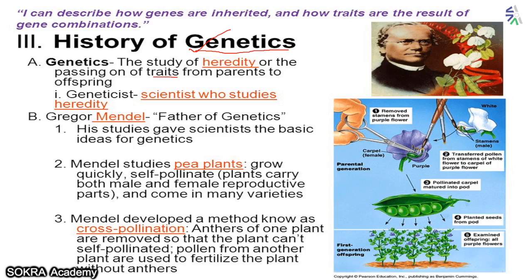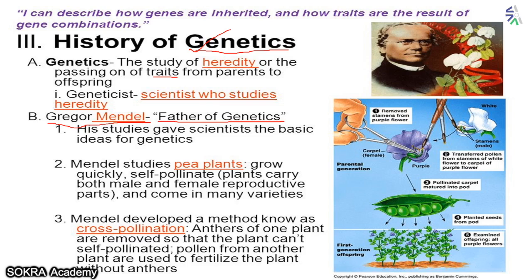Okay. Now, whenever you hear about genetics, you will always hear about this great person, Mendel. His entire name was Gregor Mendel. He is also known as the father of genetics. You have to remember this. The father of genetics is Gregor Mendel. He was a brilliant man, really brilliant. What he did, he was once sitting in his room and he was trying to observe the pea plant.